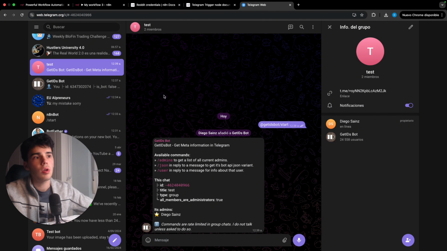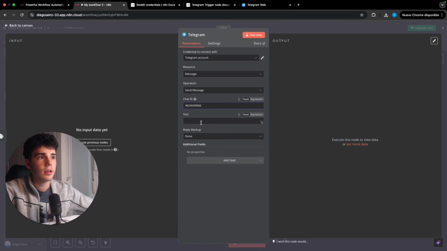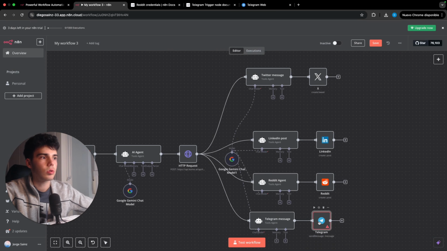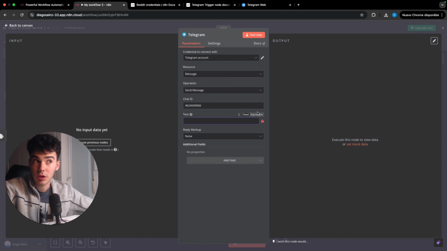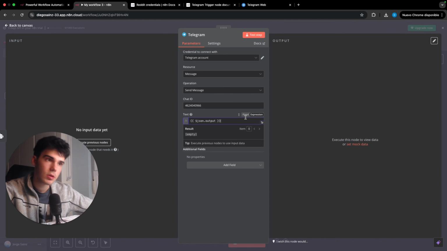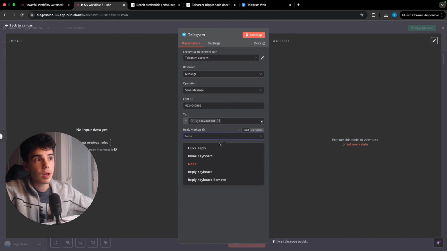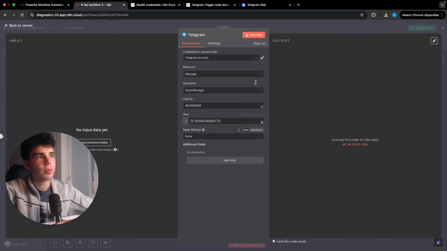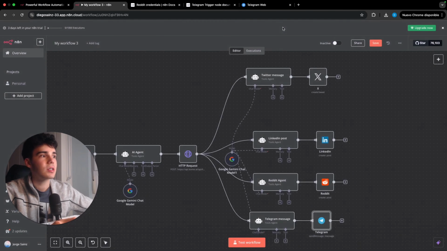There you go. So what I'm going to do now is add this ID inside my node of n8n, and inside text what I'm going to do is get again the JSON output that is going to be the same on all agents. I mean, the same expression, not the same output, but the same expression. Perfect. Reply markup, let's go with no, and that way we will have finished the scenario. Now we are going to go directly to test it.